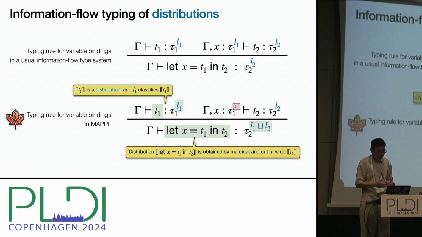That's why in the conclusion of the typing rule, T1's label L1 is conjoined with T2's label. The label of x doesn't matter really. What matters is that the information contained in T1 is tracked in the type of the composed term. This suggests that we can safely type x at low without sacrificing soundness.